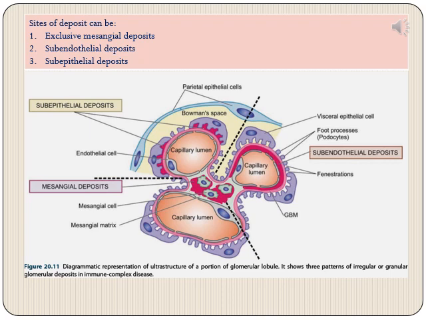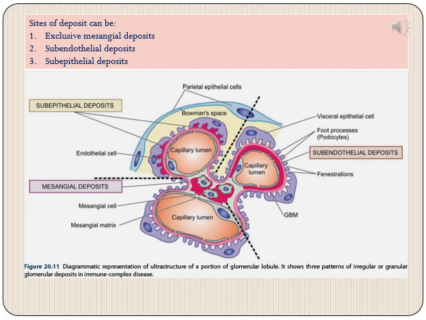So we just discussed that these immune complexes can deposit in glomeruli. Now there are different sites of deposition of these immune complexes in glomeruli, and they are of some importance because they again help you in identifying different types of glomerulonephritis. Also, we'll be talking about deposits that will be subendothelial or subepithelial in location.